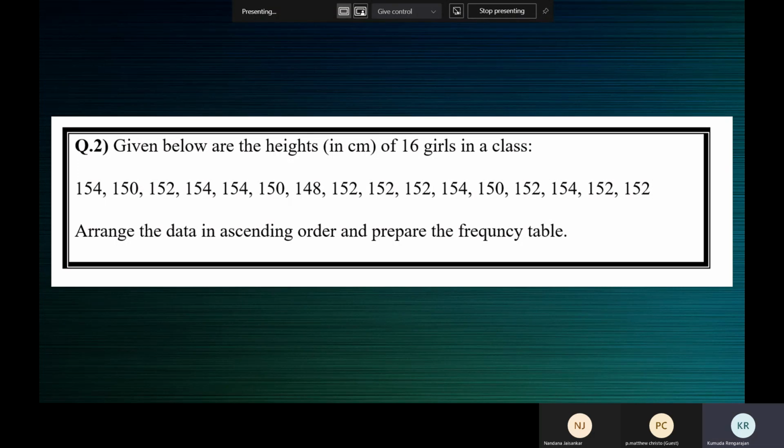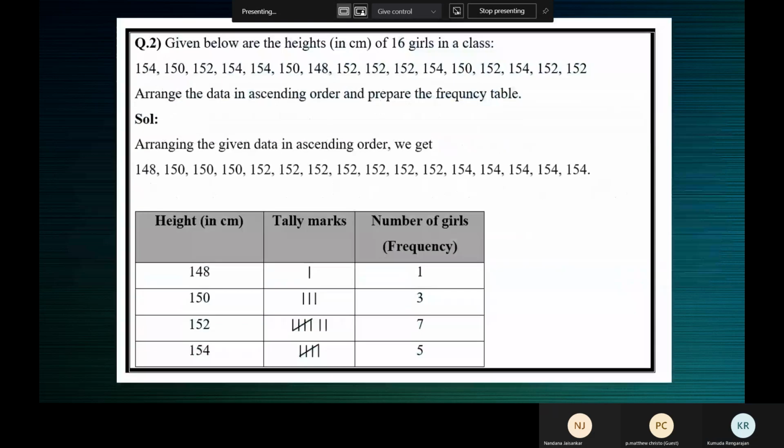Why no answer? Okay, let me show you the answer. In case you're finished, check your answer with what you see on the screen. Otherwise, do it now. No, you can do it later. You can just take a picture of the answer.